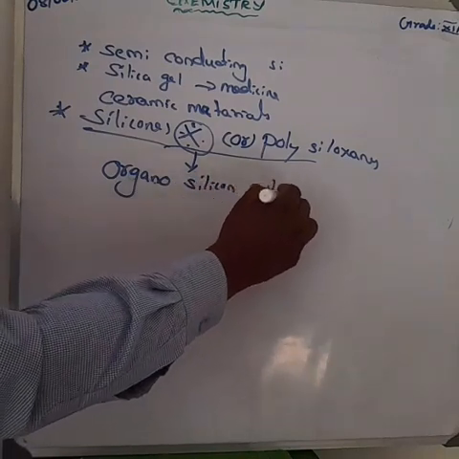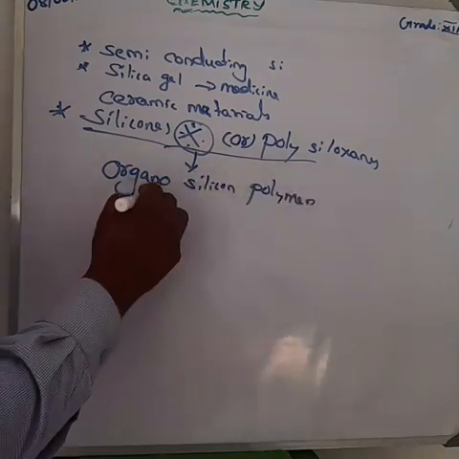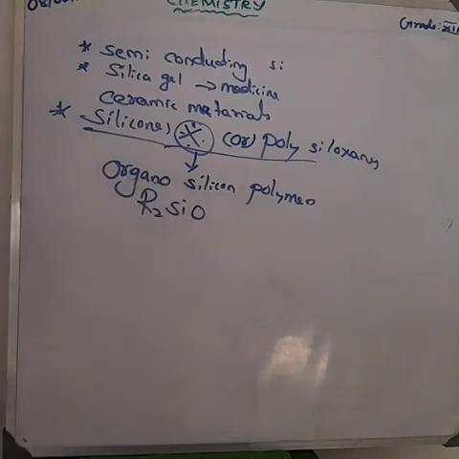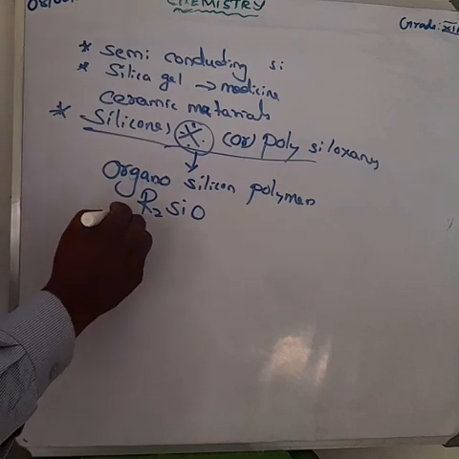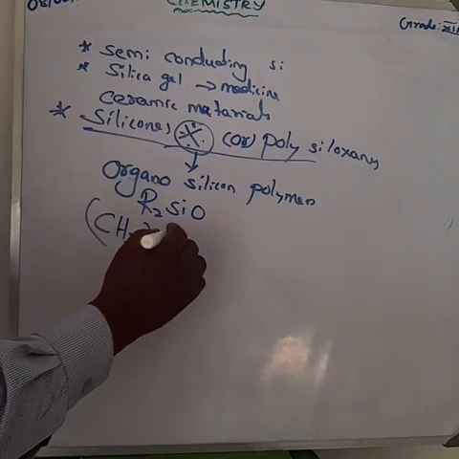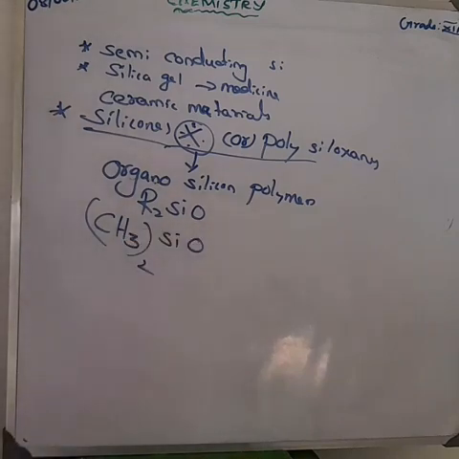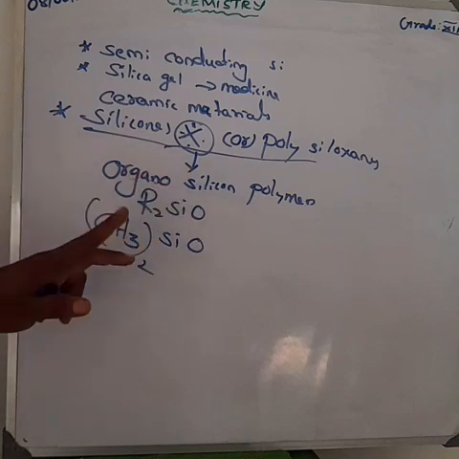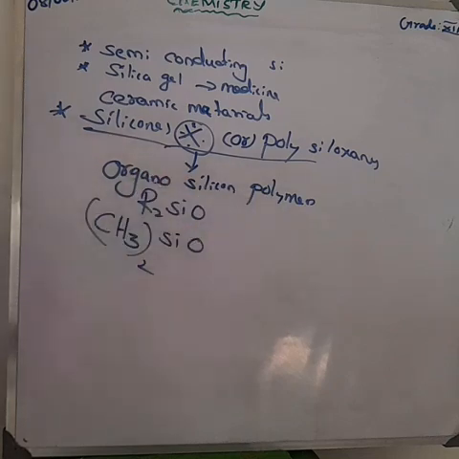They have the general formula. What is the general formula? R2SiO. R2 means dialkyl. SiO, siloxane. Okay, so silicones are polysiloxane or organosilicon polymer.